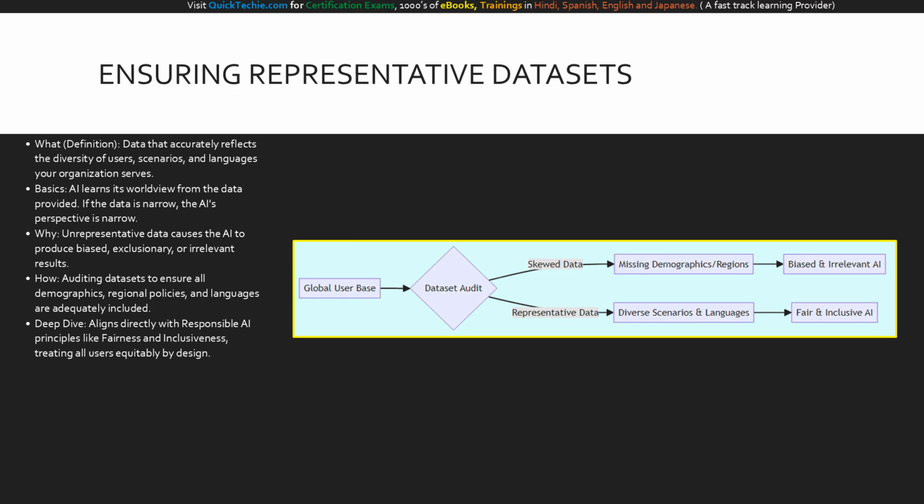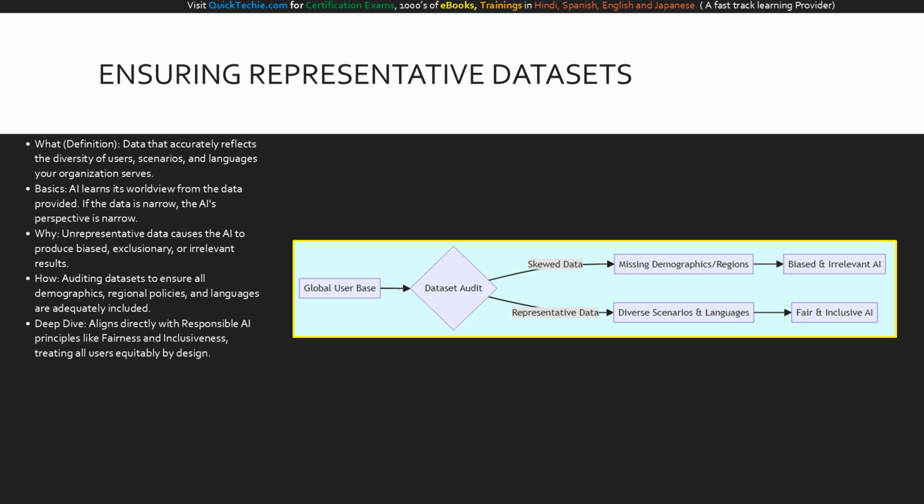Why must leaders care about this? Because if the data does not reflect your true diversity, the AI might produce heavily biased or completely irrelevant results. How do we solve this? By auditing our enterprise datasets to ensure all regions, demographics, and languages are included before deploying an AI agent globally.